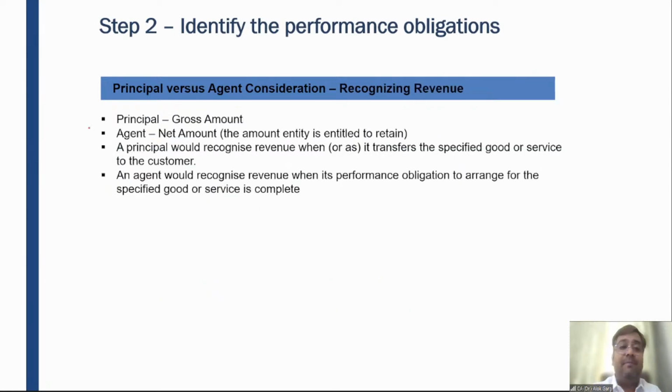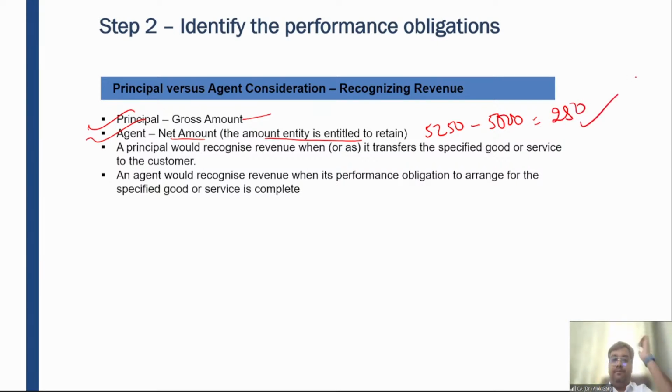Right. So if it is a principal, gross amount is going to be recognized. If it is an agent, net amount, which the entity is entitled to retain. So entity will not retain 5,250. Entity has to pay 5,000. So entity will be able to retain 250 only. A principal would recognize revenue when or as it transfers the specified goods or services to the customer.